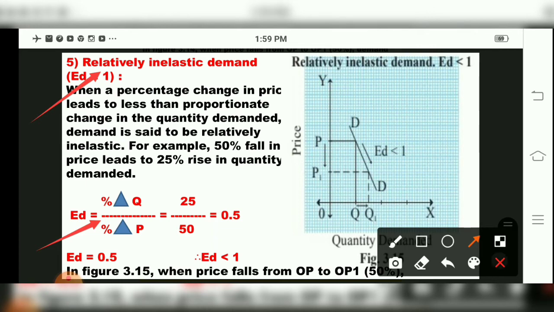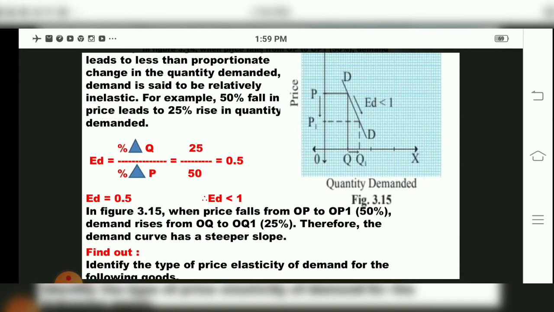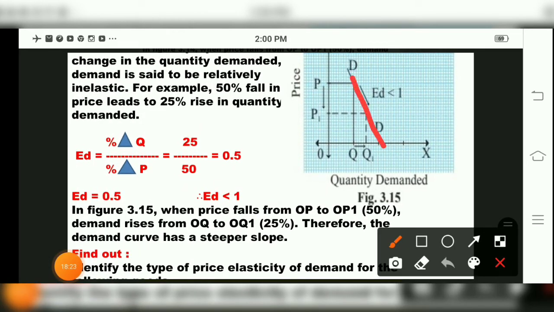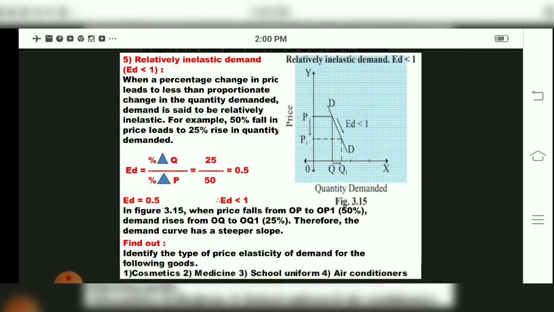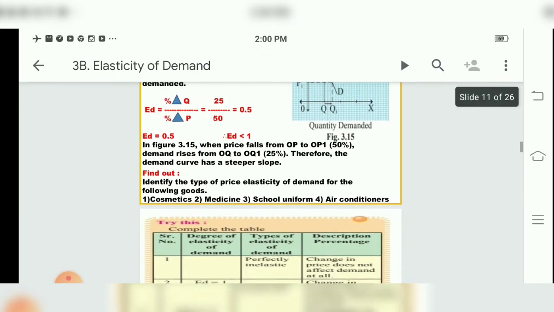So here ED is 0.5, and in the diagram we have seen that the demand curve, see children, over here has a steeper slope, more downward. For relatively inelastic demand, keep in mind, the curve is steeper, and for relatively elastic demand it has a flatter slope, children.